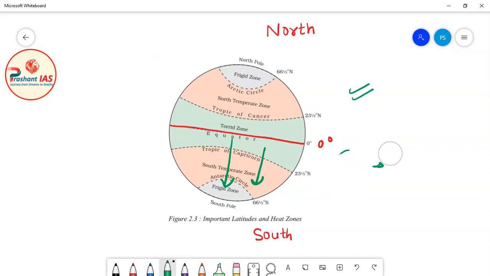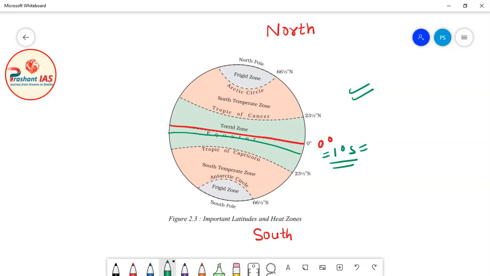Now what does it mean that value of latitude increases? For example, if you move here in the south direction, the value of latitude will increase to 1 degree south. So 1 degree is the measurement of latitude, and south means the direction. We are representing the direction with respect to equator.